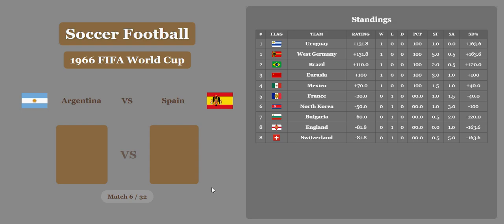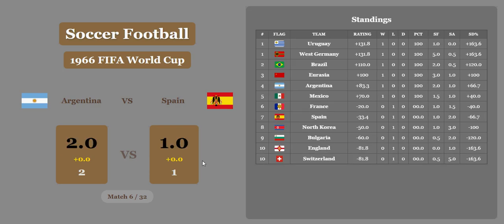Argentina versus Spain. 2-1. Argentina wins it. No significant economic difference. And Argentina will take fourth place. Spain seventh.